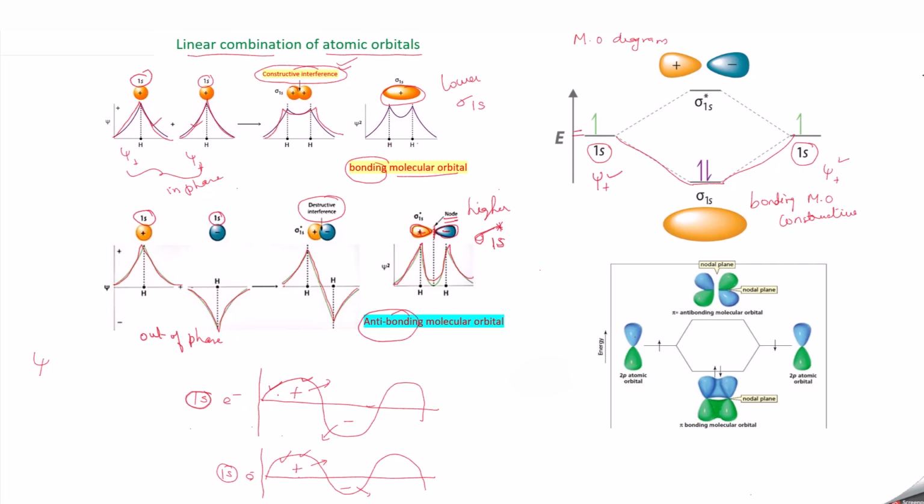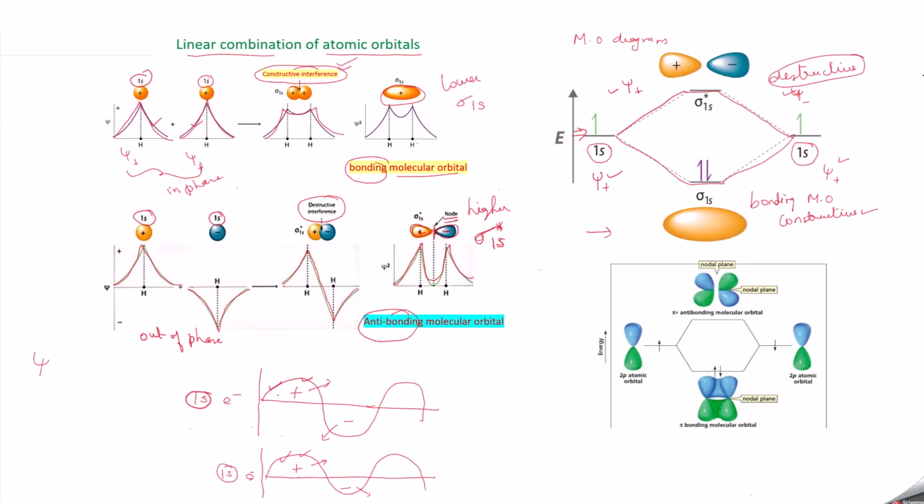So here you have the atomic orbital energy. The molecular orbital energy is here. So it is lower than the atomic orbital energy, and so it is called a bonding molecular orbital, which is mainly due to constructive interference. And another molecular orbital has energy greater than the atomic orbitals. This is mainly due to the destructive interference. The destructive interference means you have psi plus and psi minus, and these two get subtracted. They get subtracted because they are not in phase, they are out of phase. So these two wave functions are out of phase, so you will be having a destructive interference.